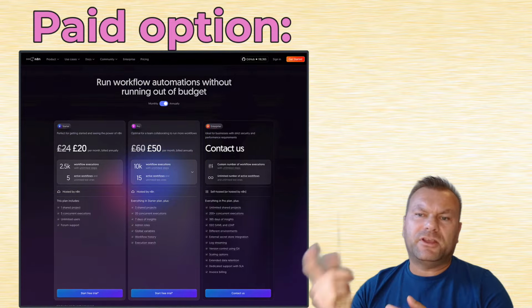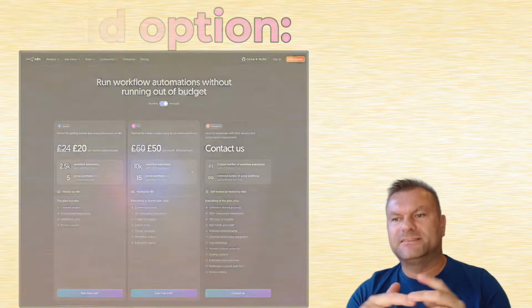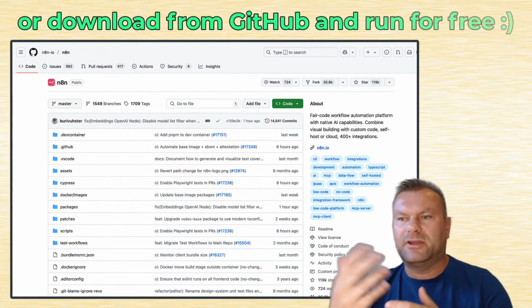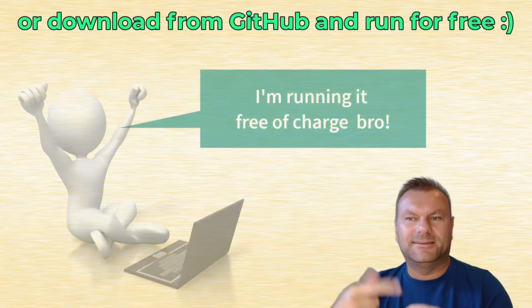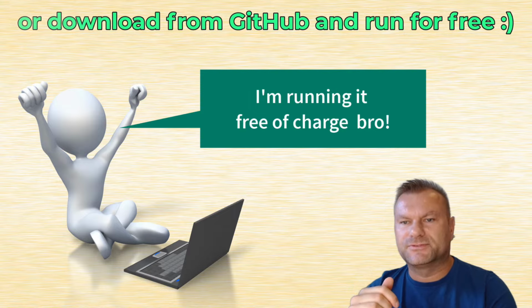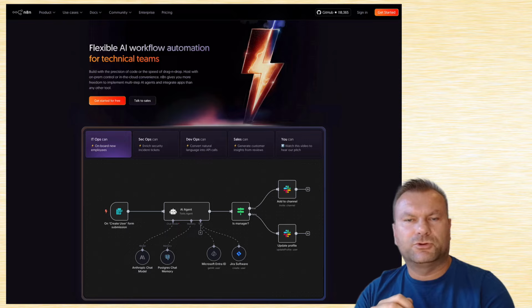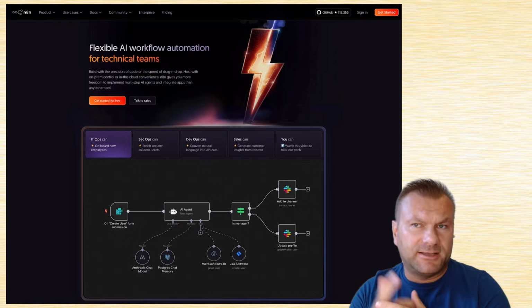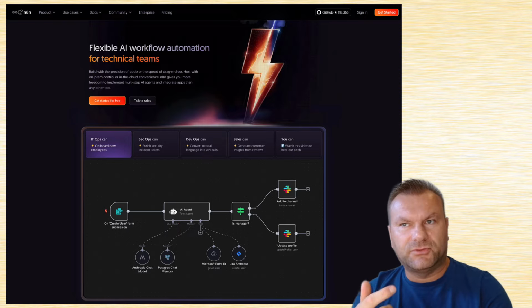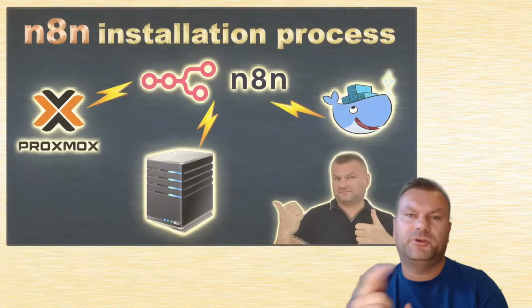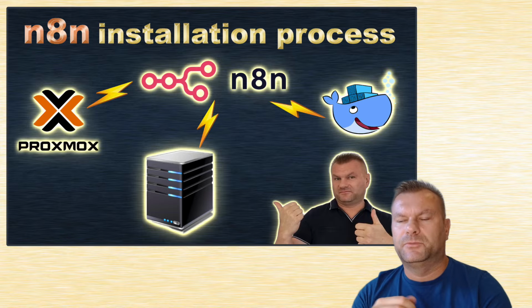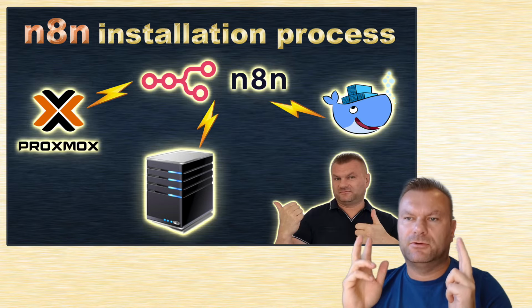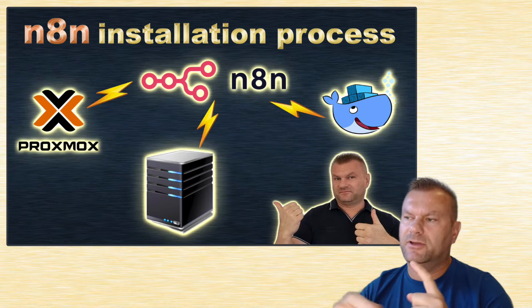platform in the cloud. The great thing about the n8n platform, though, is that you can just download it and you can run it locally on your laptop, PC, mini PC, and if you do it this way, then n8n is completely free for you to use. And n8n is a very powerful tool that lets you build all types of automations and AI agents. What n8n is exactly and how to run it free of charge, we already covered in the previous video, so you might want to watch that one to get your platform set up first. Because in this material we will focus only on the AI agent component available in n8n.